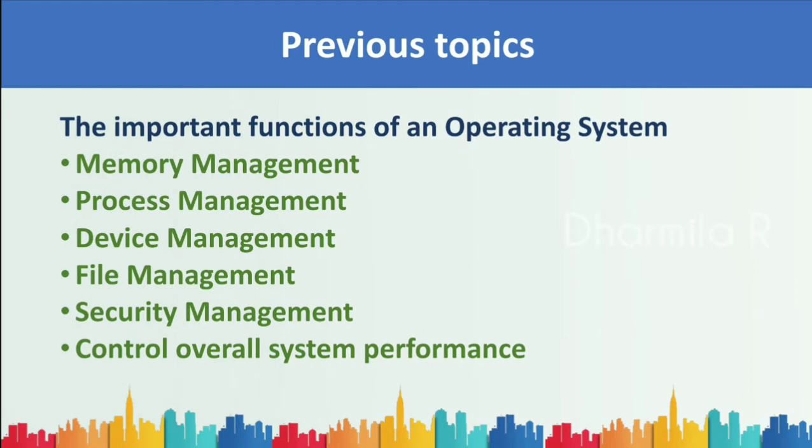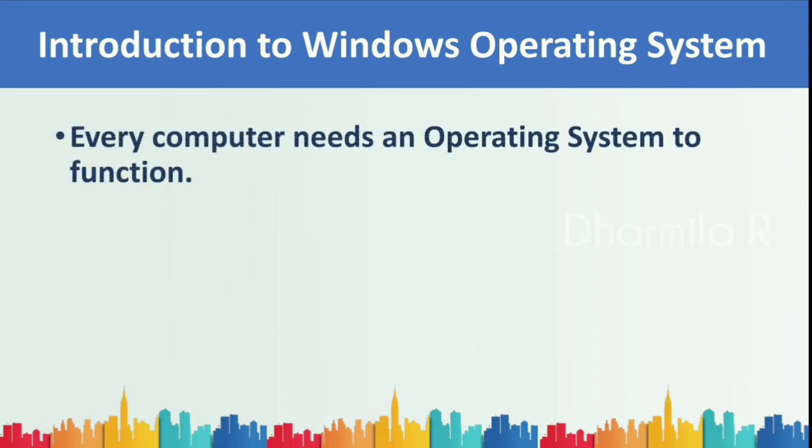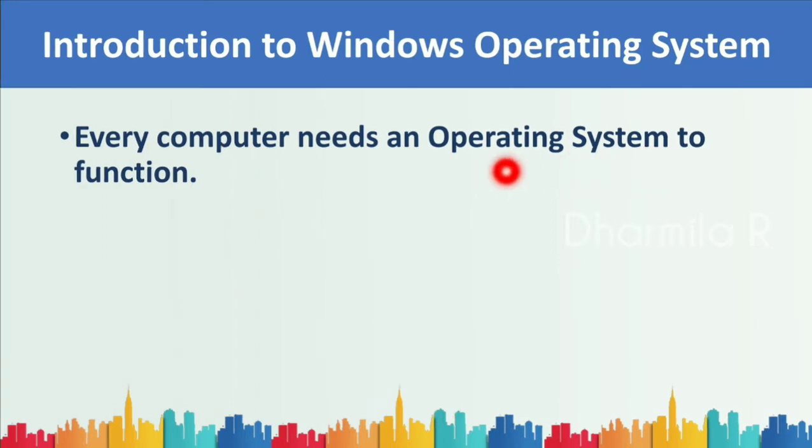And in this class, you are going to learn about Windows operating system. Let's start with an introduction to Windows operating system. Every computer needs an operating system to function. So computer in the sense it is hardware and operating system it is software. So without the help of software, no hardware can work.